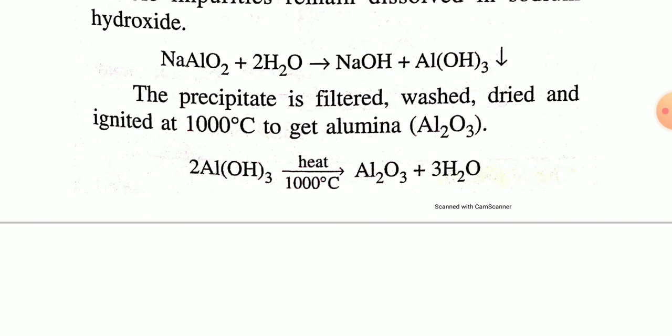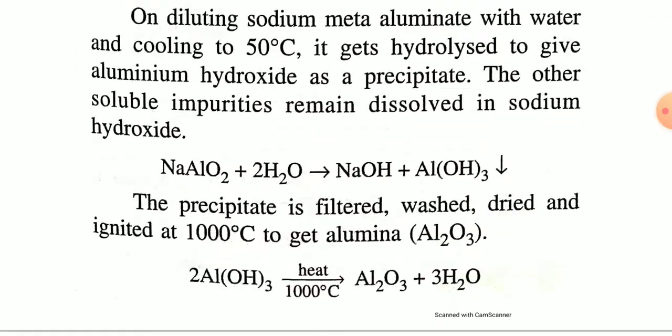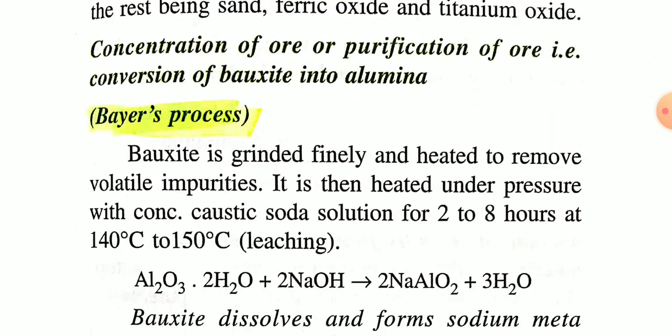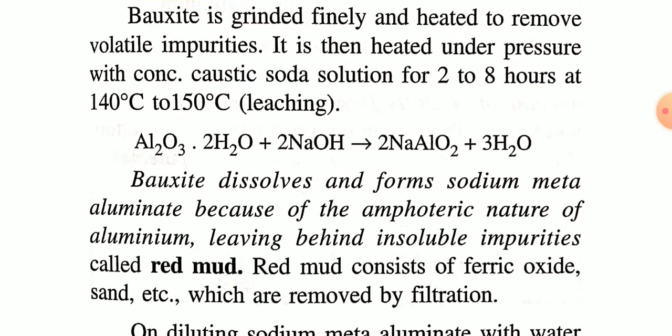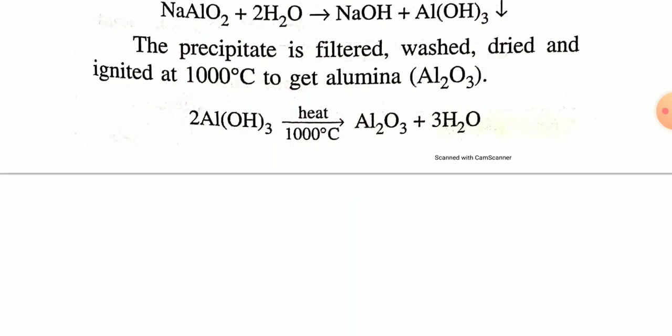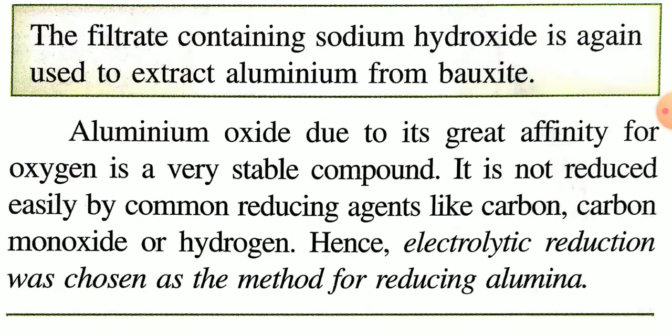So after that, you have to take the precipitate Al(OH)3, aluminum hydroxide, and heat it at 1000 degrees Celsius, and Al(OH)3 will be converted into Al2O3, that is alumina, plus H2O. Okay, so this entire process is known as concentration of bauxite ore, and the name of the process is Bayer's process.